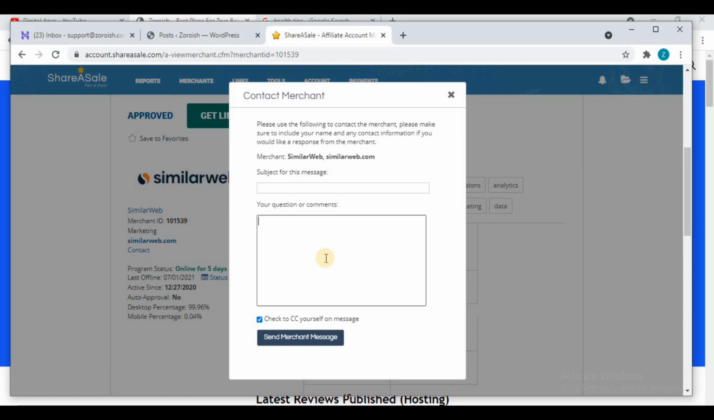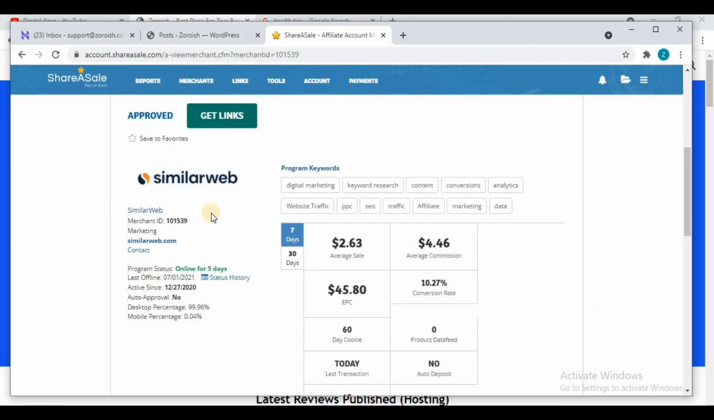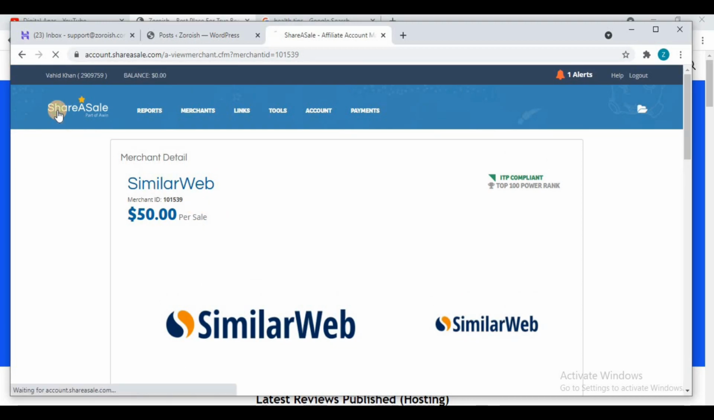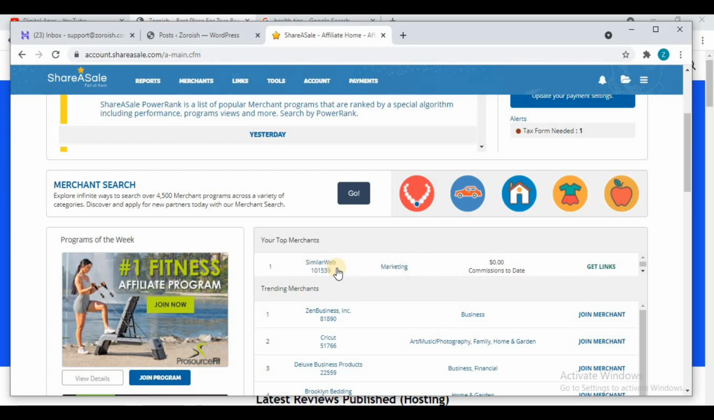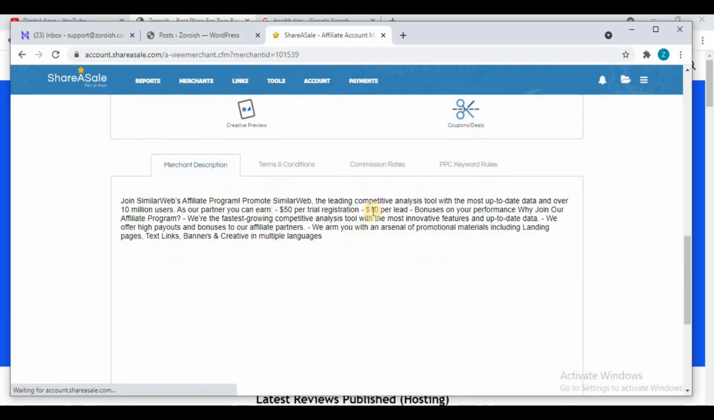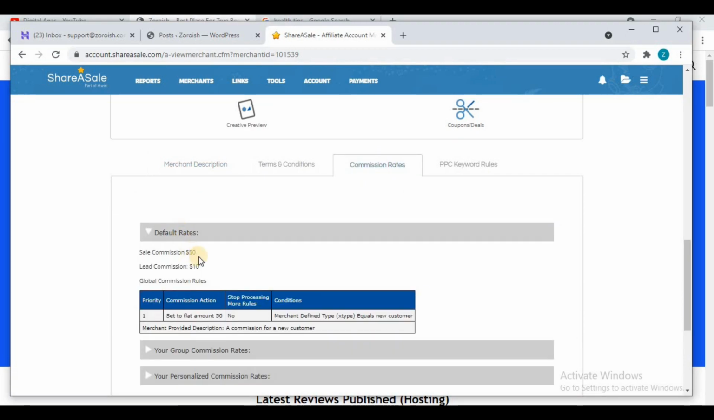Now when I contacted this merchant, within 6 hours I got the approval of this SimilarWeb affiliate program, and the result is in front of you. It is not a screenshot. As you can see, the SimilarWeb affiliate program is giving me $10 for just a free sign up and $50 for a trial sign up, which means $50 per sale and $10 per lead commission. And the best part about this offer is that it is worldwide. You can easily promote it wherever you want.